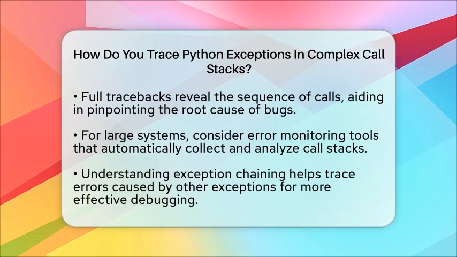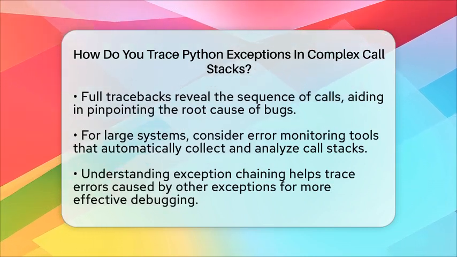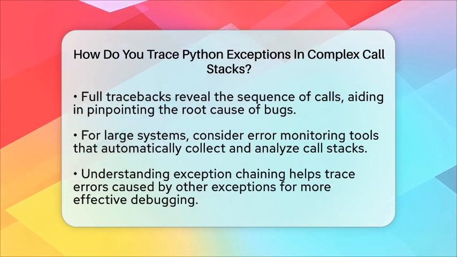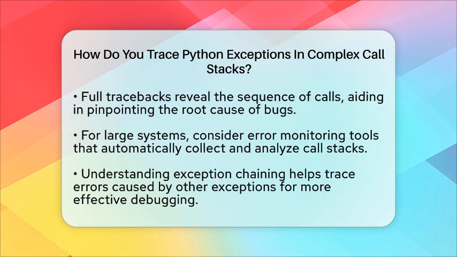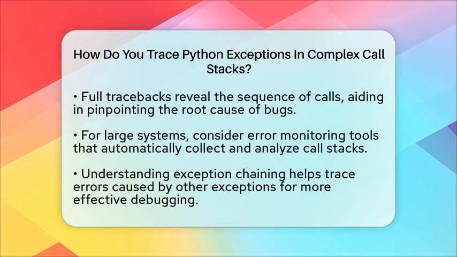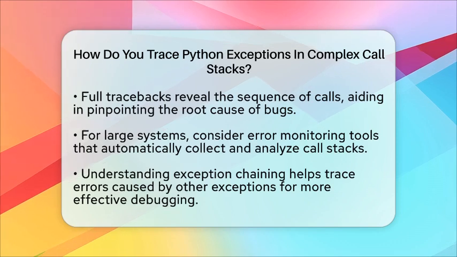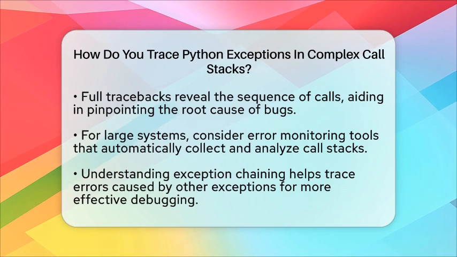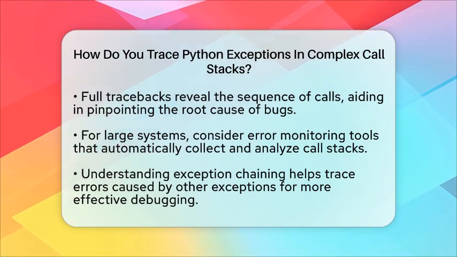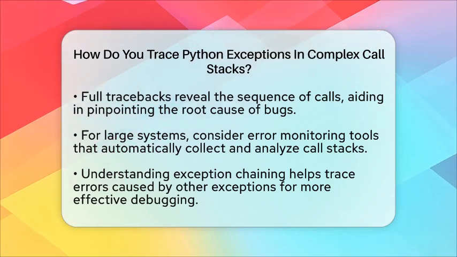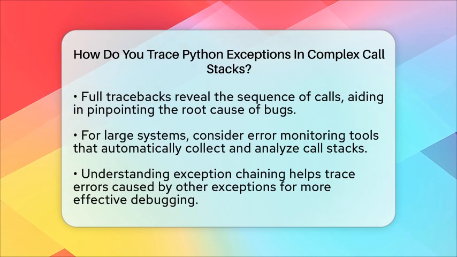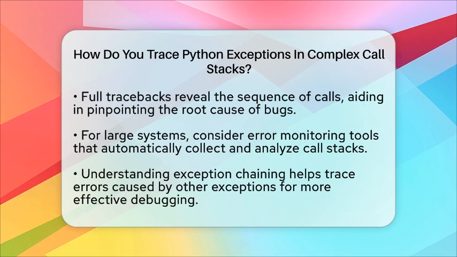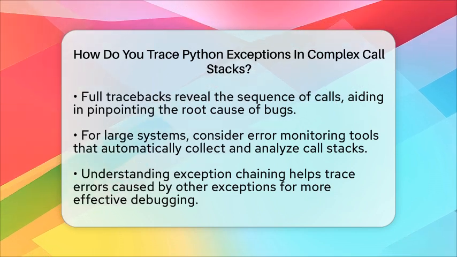If your application has many layers, the full traceback helps you see the entire story. It shows the sequence of function calls, making it easier to identify the root cause. For very large or complex systems, consider integrating error monitoring tools that automatically collect and analyze stack traces. Understanding exception chaining is also helpful. Sometimes one exception causes another. Python's exception chaining features show these links, giving you extra clues for debugging.